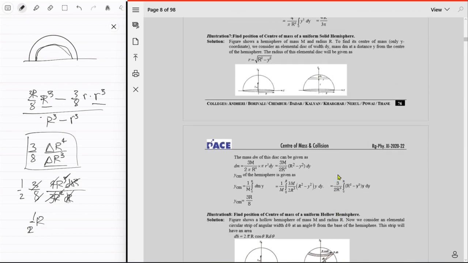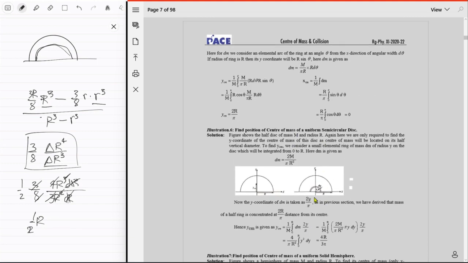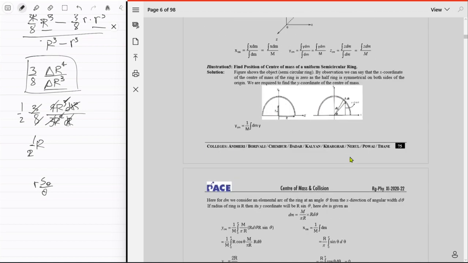And then I also made a formula for multiples of these cases, where you have any variable angle theta. It was like r sine theta upon theta, I believe. Oh, theta was the half angle actually, not the complete angle, right? So for example, the center of a uniform semicircular ring. Right, so for this case, we use this thing, and over here, actually, you have e power i theta, right?